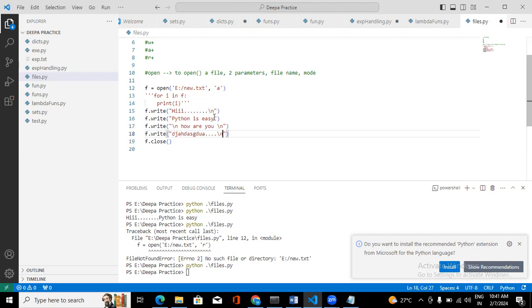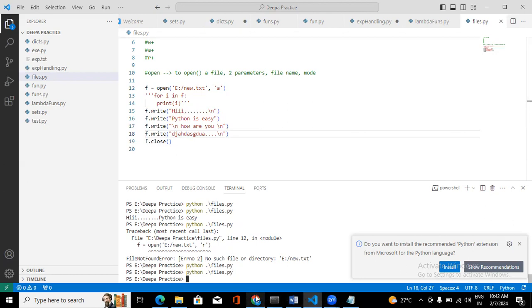So here, why am I giving \n? To place the data on a new line. So "hi" will come in one line, "Python is easy" will come in one line, "how are you" will come in one line, and this content will come in the next line, line by line. For doing that I am giving \n. Okay, \n indicates a new line. If you give \t, it will take a tab. It will give you a tab between each line. Okay, just save it and run it.